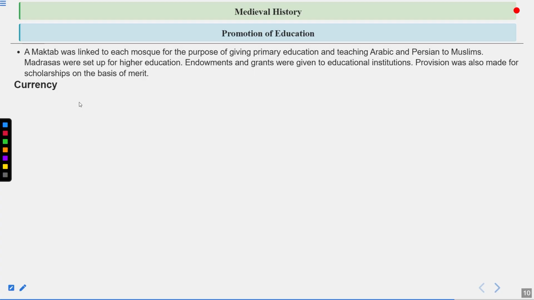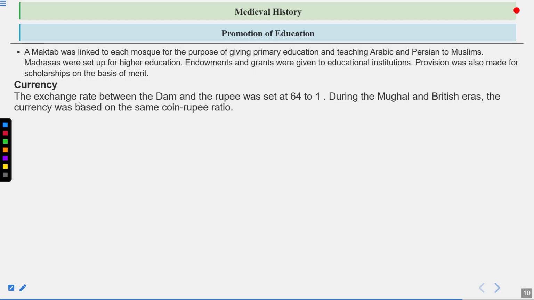Then talk about the currency. The exchange rate between the dam and the rupee was set at 64 to 1. That means basically by giving 64 dams, you can have 1 rupee. That is the point here. And rupee is basically the silver coin and dam is a copper coin. During the Mughal and the British eras, the currency was based on the same coin rupee ratio. You can see clearly how much work Sher Shah Suri had done.